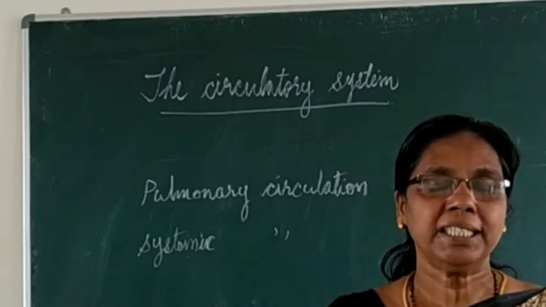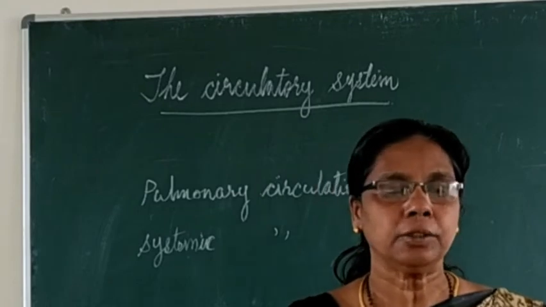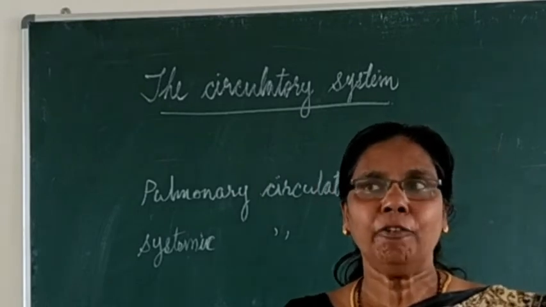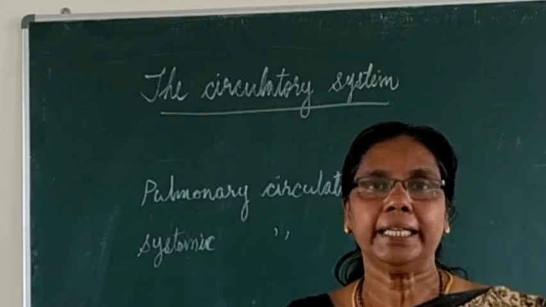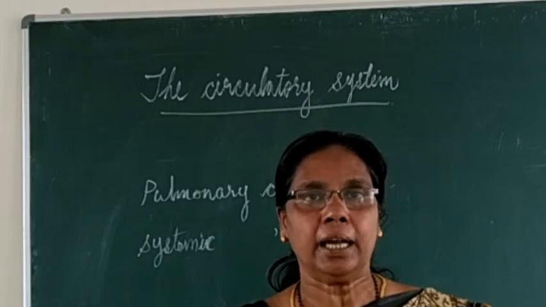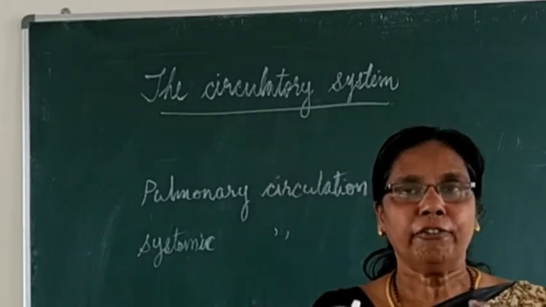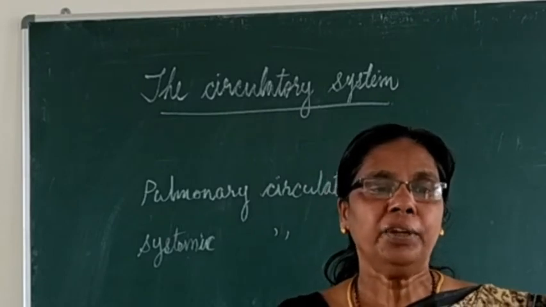Second, blood vessels leaving the kidney. From the kidney, which blood vessel is going out? The renal vein. It starts from the kidney and ends in the posterior vena cava. It starts from the kidney and where does it reach? The posterior vena cava.